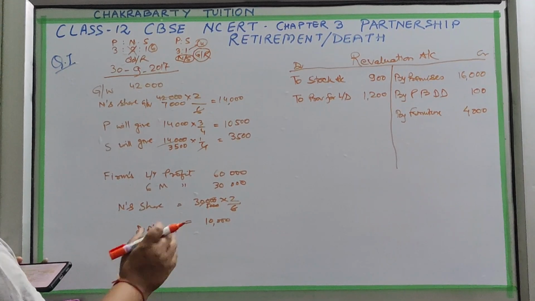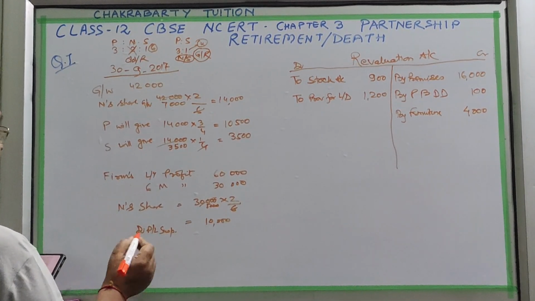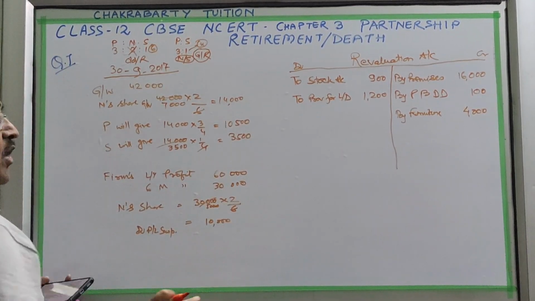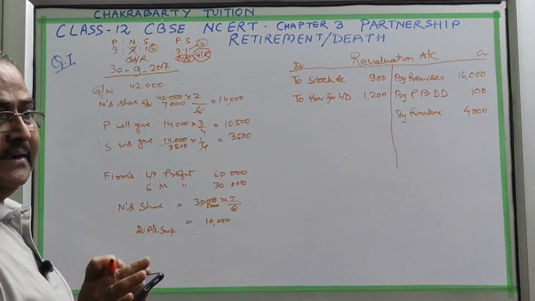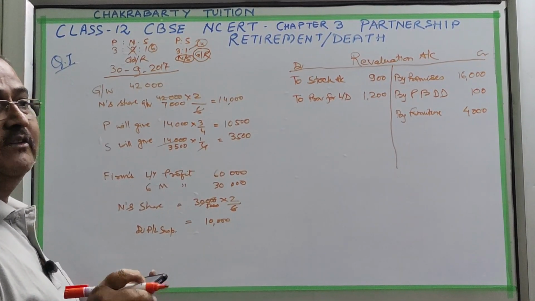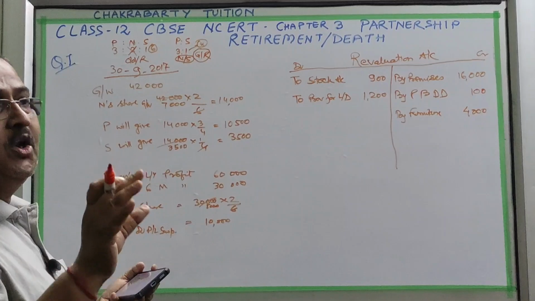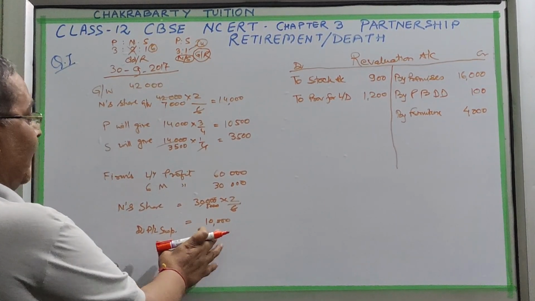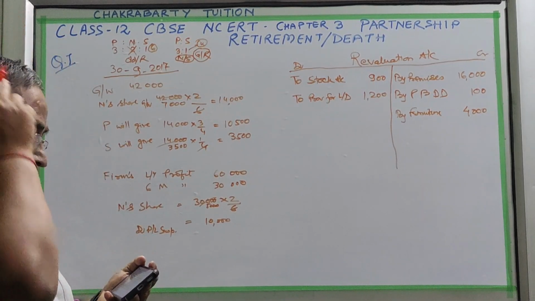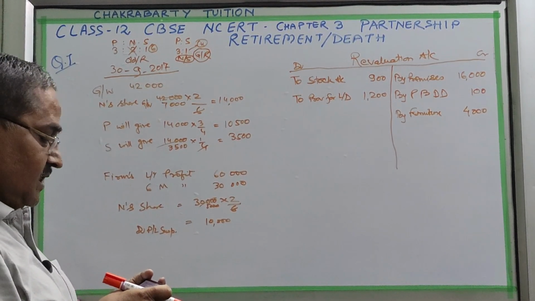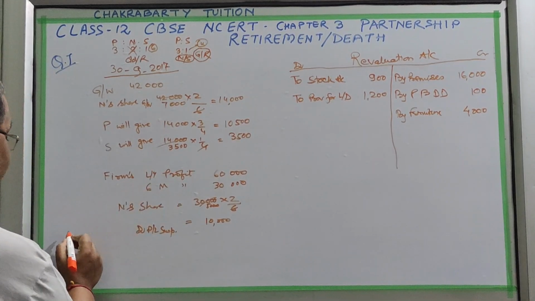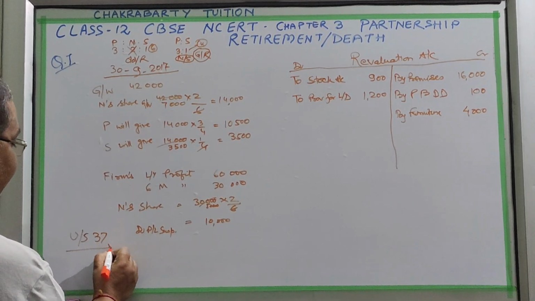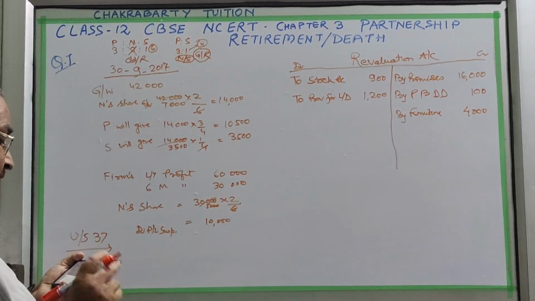Here is one extra thing I want to tell you. Suppose this condition is not given. As per the Partnership Act, we transfer all his balance to his loan account if nothing is given. Then how will the profit part be given to him? This is under Section 37. Sometimes they ask it. Section 37 tells two parts.